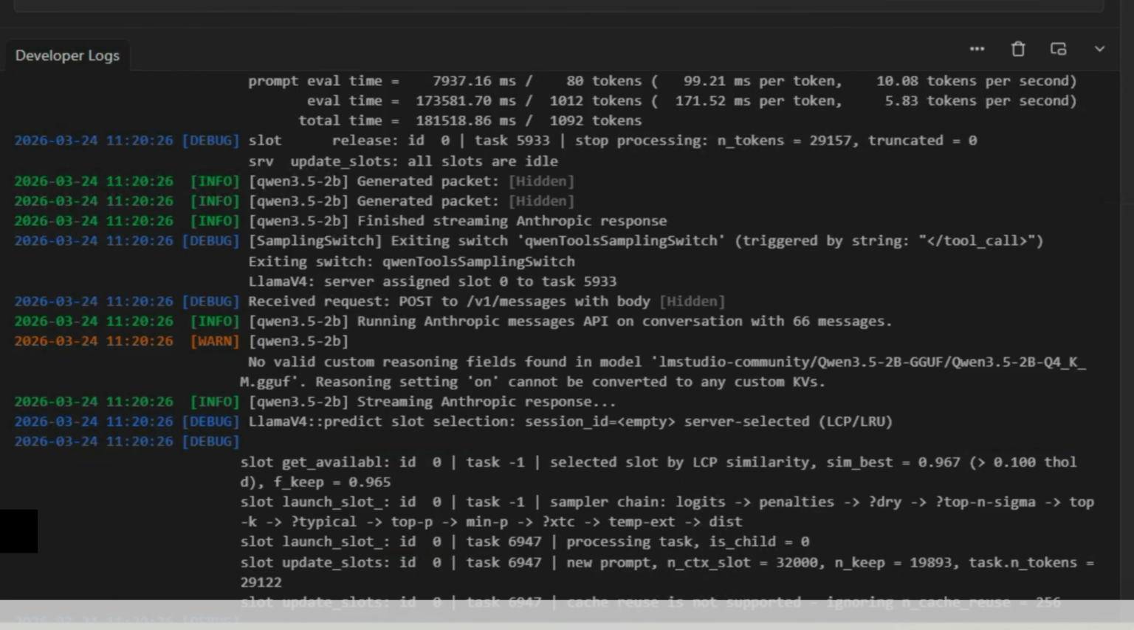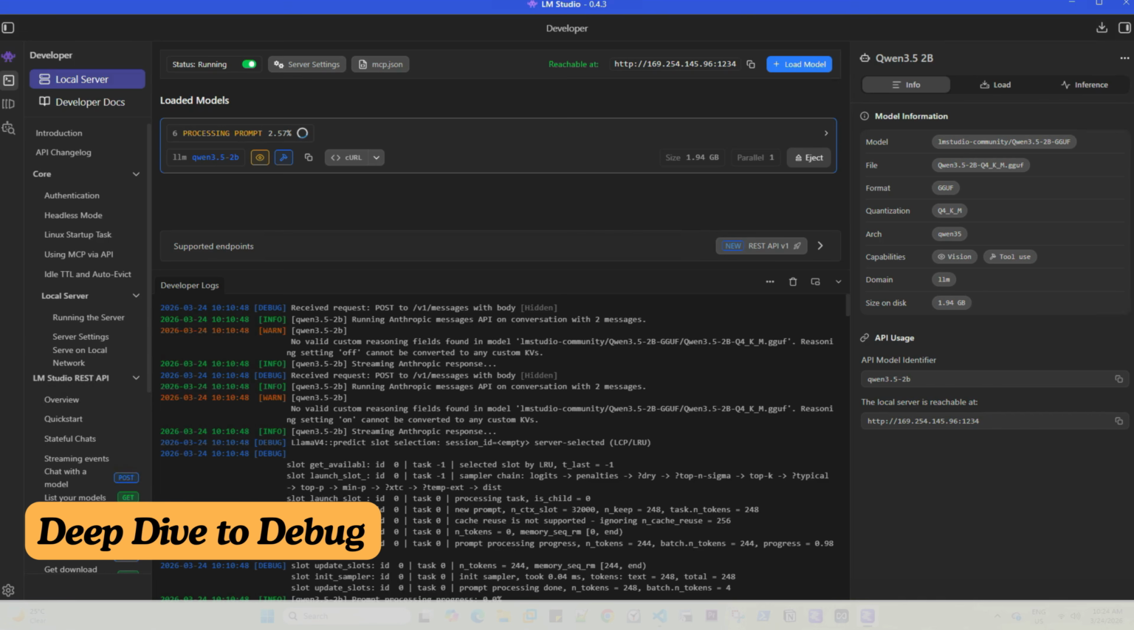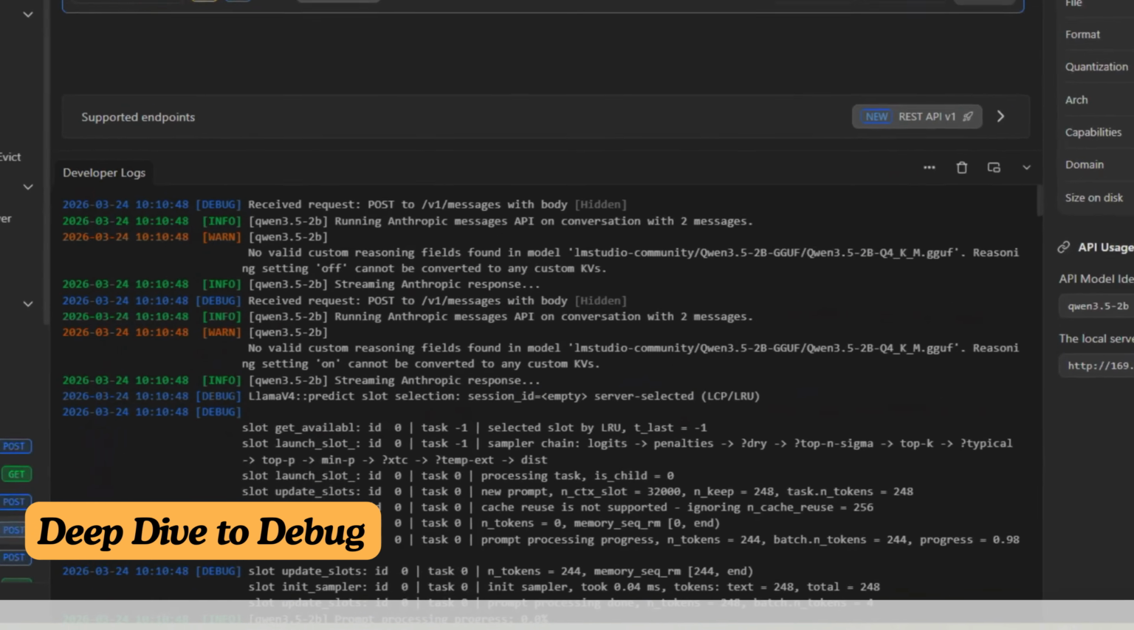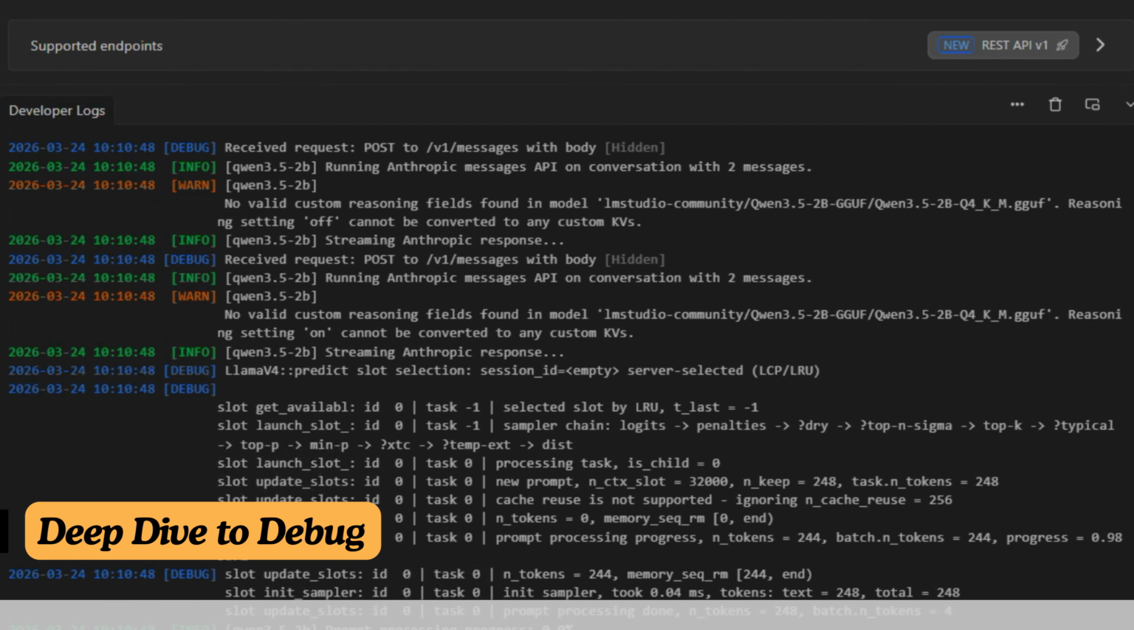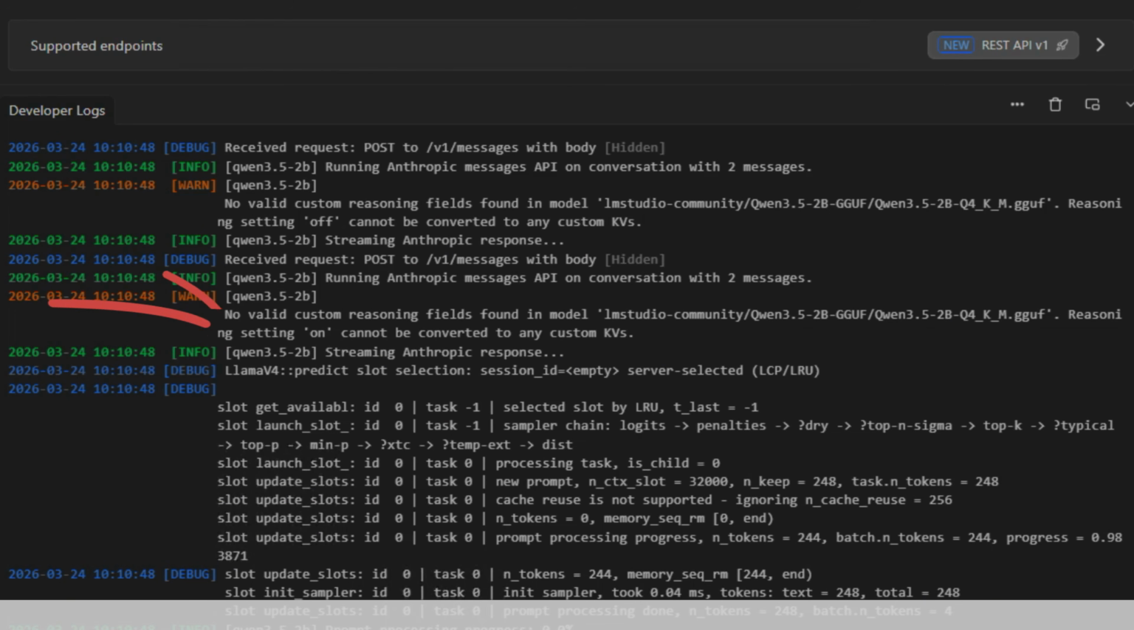Great, before we wrap up, let's look at what LM Studio was doing throughout the entire session. Every single request, this warning appears. The reasoning setting cannot be converted to any custom KVs. Claude Code always asks for an extended thinking mode. Qwen 3.5 2 billion parameters doesn't support it. LM Studio logs the mismatch and moves on. It appears every request, completely harmless, and you can ignore it.